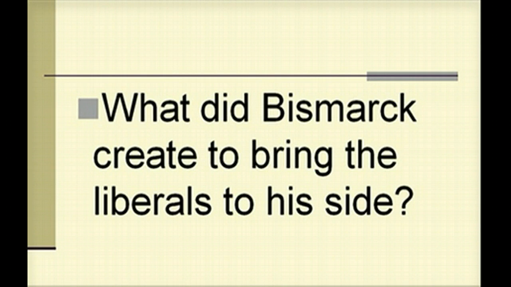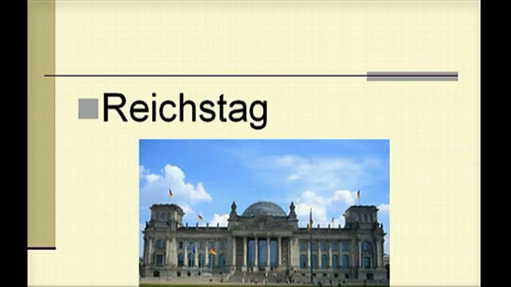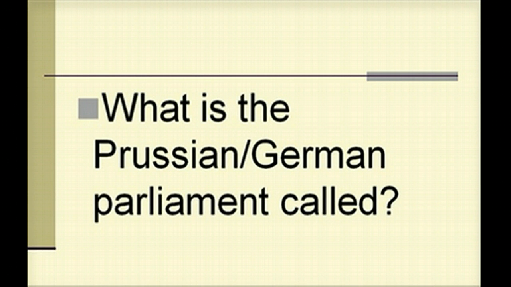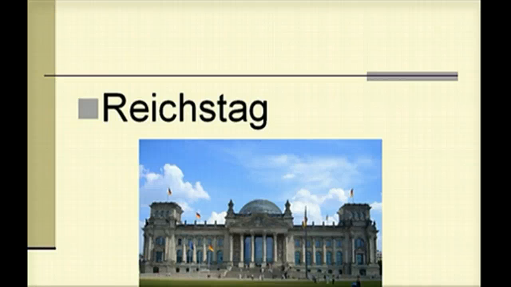What did Bismarck create to bring the liberals to his side? A Reichstag with two houses, upper and lower. What is the Prussian-German parliament called? So, I kind of answered those questions backwards for you. The Reichstag.